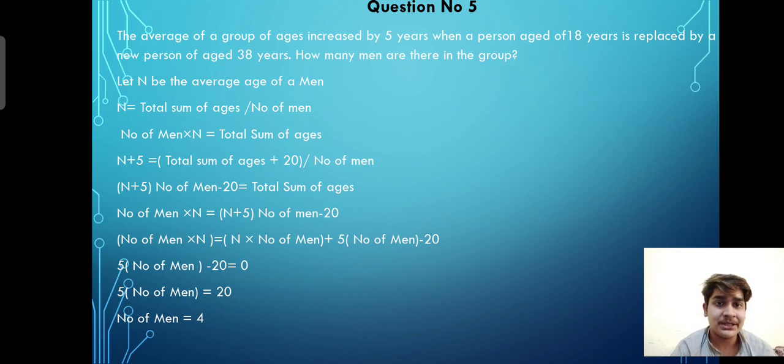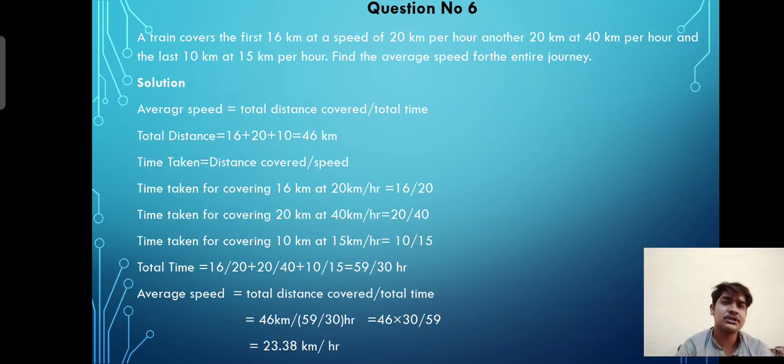Just multiplying and arranging this equation, number of men multiplied by n is on the left hand side and also on the right hand side, so we can cancel these two terms and we get 5 multiplied by number of men equals 20, and 5 is divided on the other side, so we get the total number of men is 4. Question number 6, which is the last question.